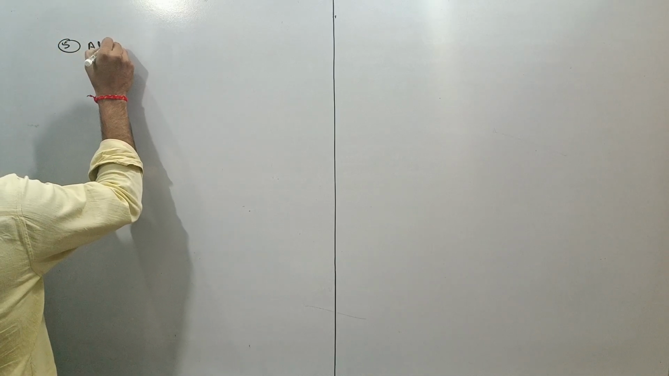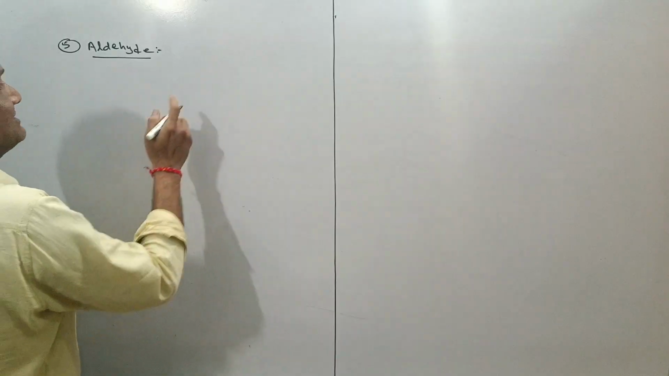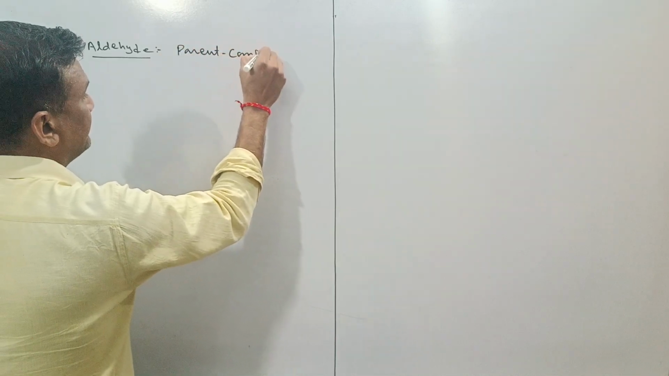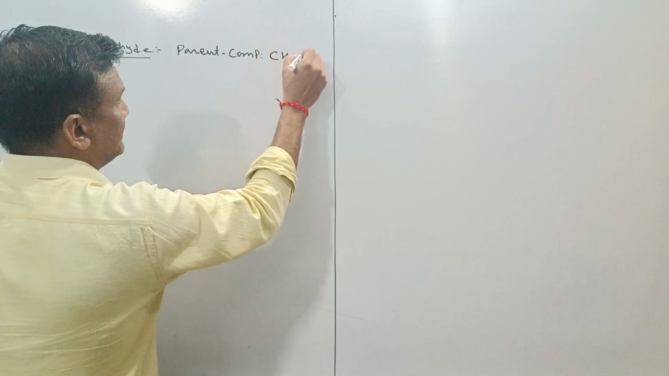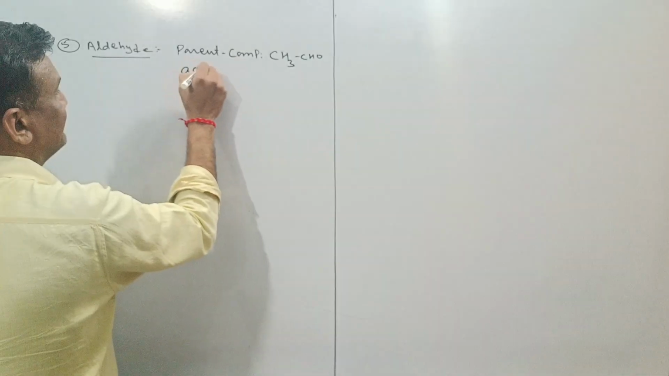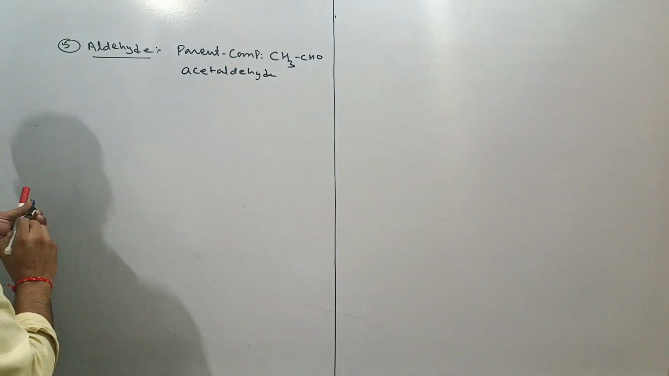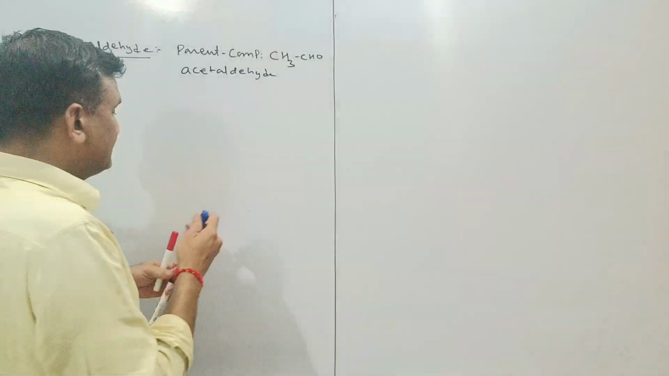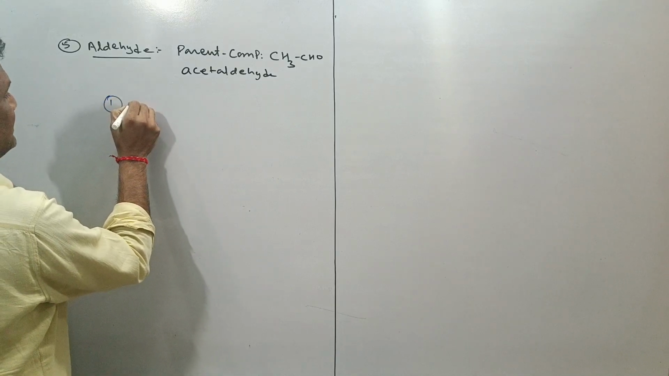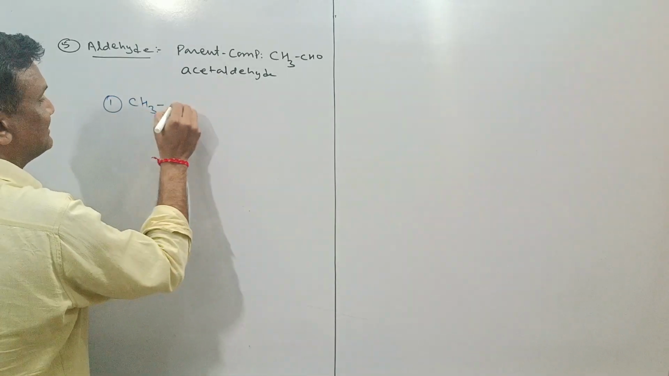If I go with the aldehyde, then as a parent compound we will use CH3CHO. It is called acetaldehyde. Acetaldehyde, CH3CHO. If we go with the practice, listen to me carefully. This is the first compound, CH3CHO, we have already discussed. This is called acetaldehyde.